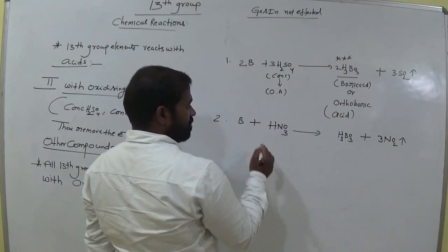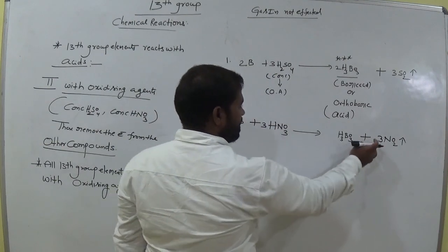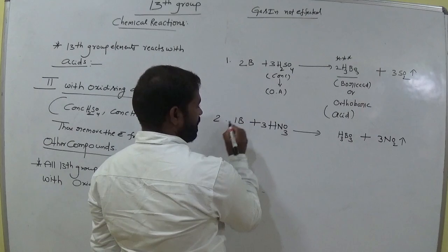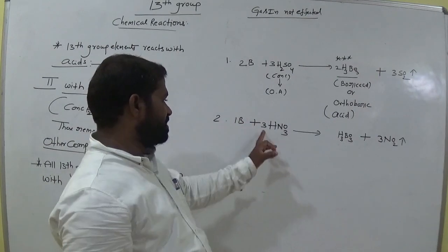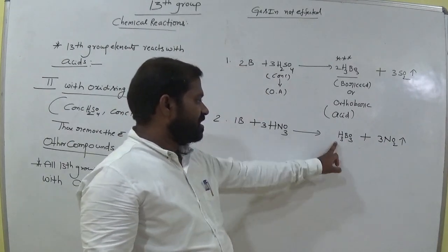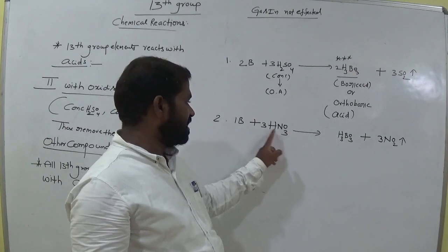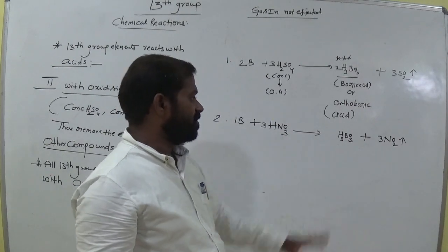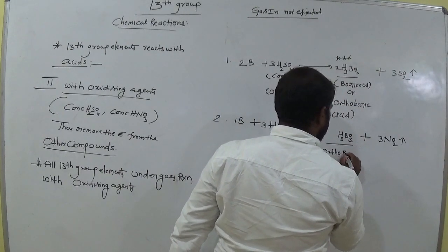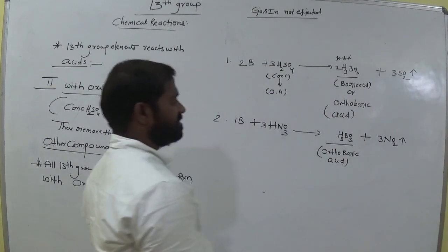Suppose there are 3 nitrogens, 3 here, 3 hydrogens, 3 is 9, 3 2 is 6 plus 3, 9. Here we have one boron, here we have one boron. Balanced or not? Let's see. 3 3 is 9 oxygens. Here 3 2 is 6, here 1 into 3, 9 oxygen. 3 hydrogens, here 3 hydrogens. Is it clear up to here? 3 hydrogens balanced. Next nitrogens, 3 nitrogens, 3 nitrogens. 1 boron, here 1 boron. So same boric acid or orthoboric acid. Orthoboric acid. Is it clear up to here?